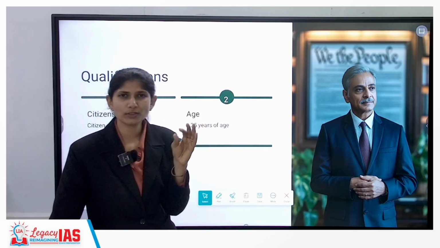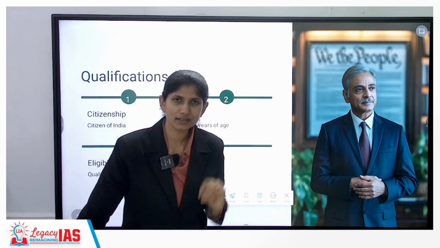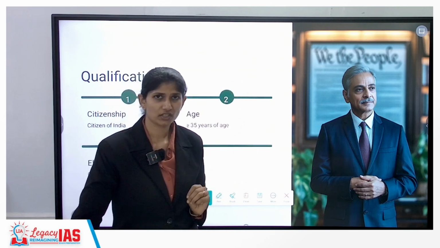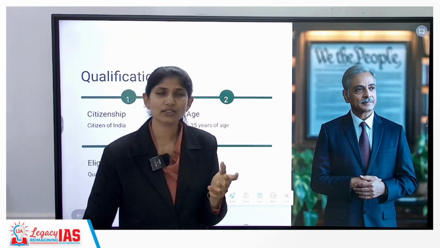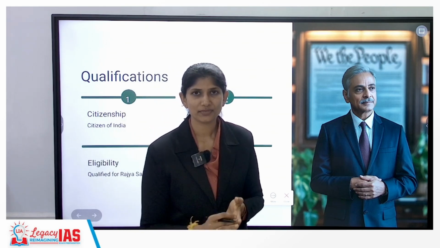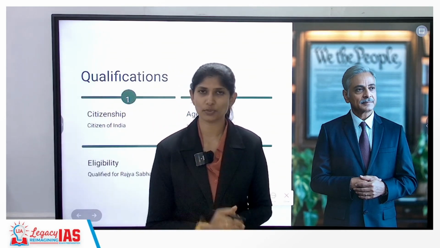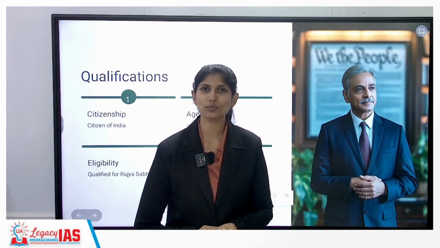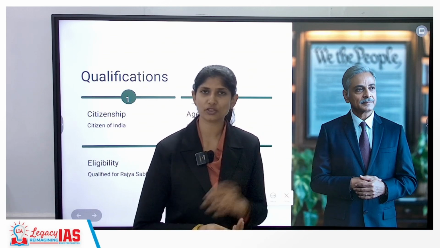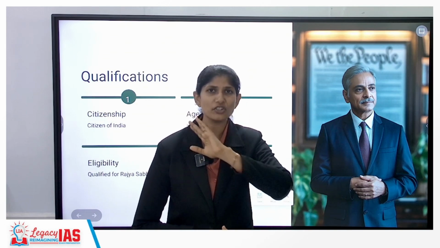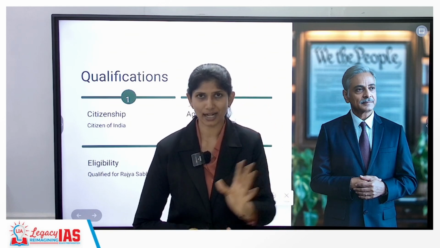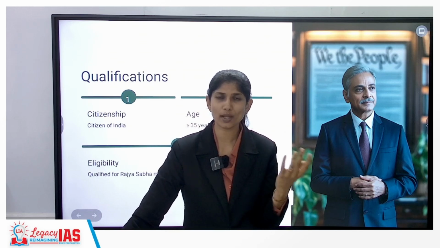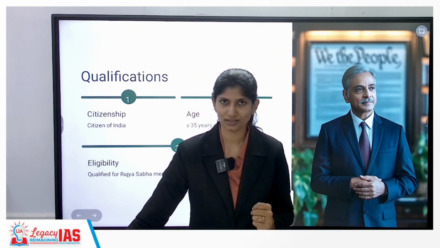The office of vice president was modeled on the US vice president, but there are very significant changes here. In case the president is not able to complete the term, the remaining term is completed by the vice president in the USA. But in India we do not have such provisions. At most, the vice president can act as president in case the president's office is vacant, and only for 6 months, not more than that, because we have a constitutional mandate that the president election, if vacant, has to be conducted within 6 months. Alright?